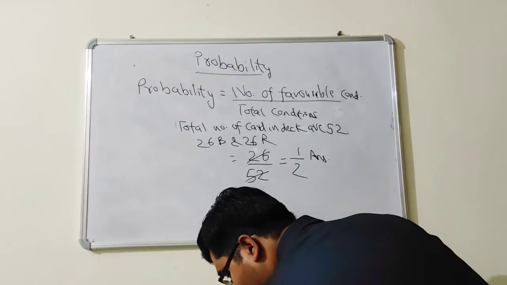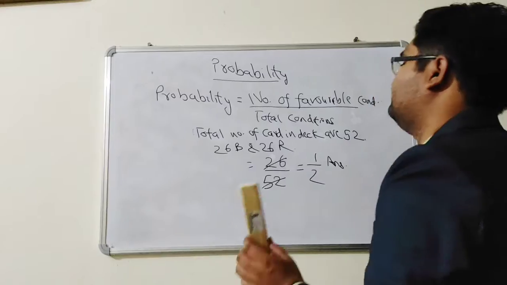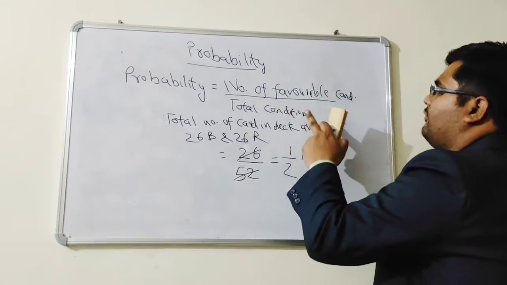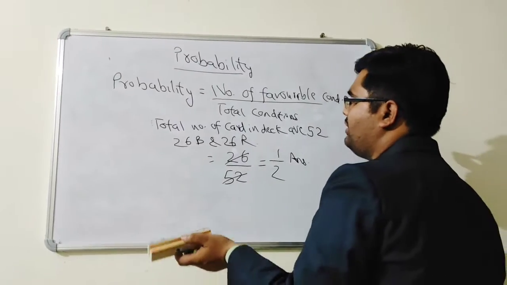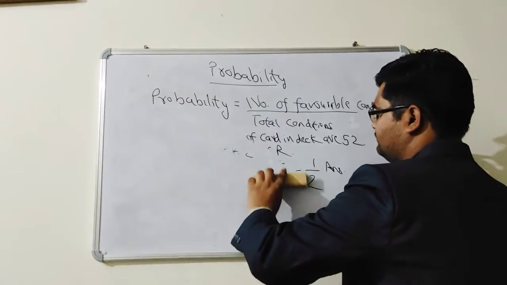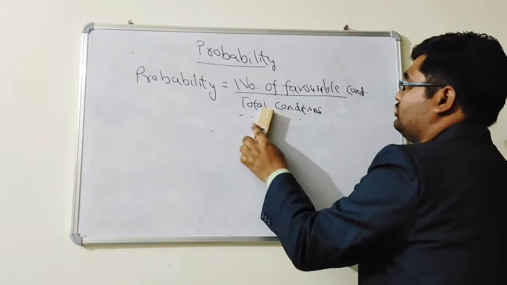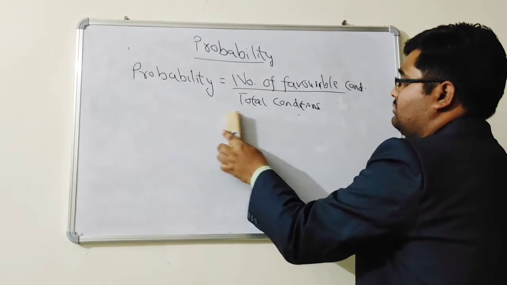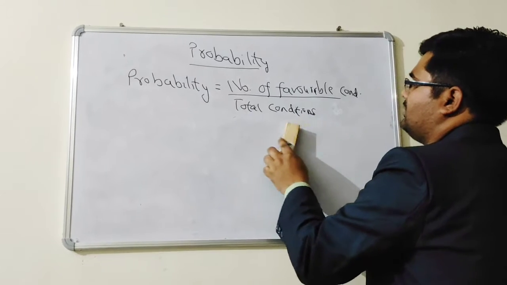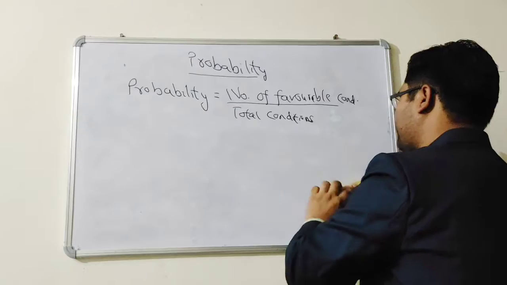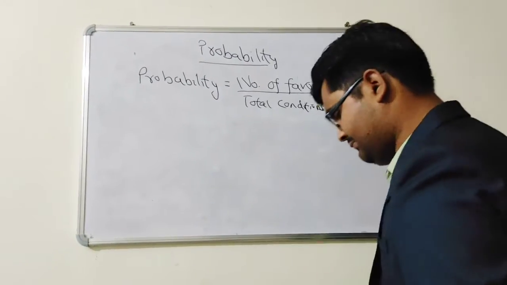Now, all these are just a starting of this chapter: number of favorable condition upon total condition. So you must learn this, because if you don't know this, you cannot do anything.